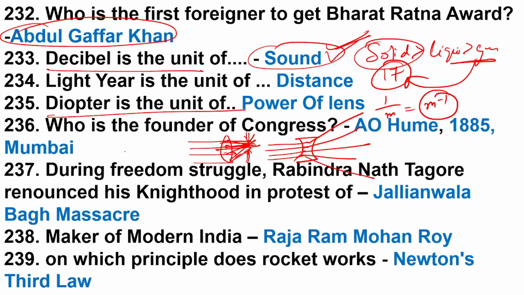So convex lenses are converging lenses and concave lenses are diverging.